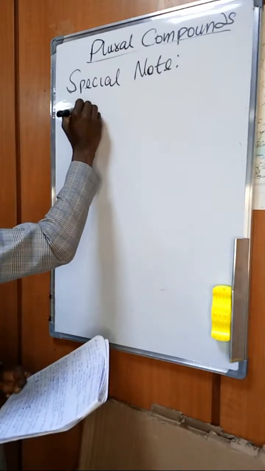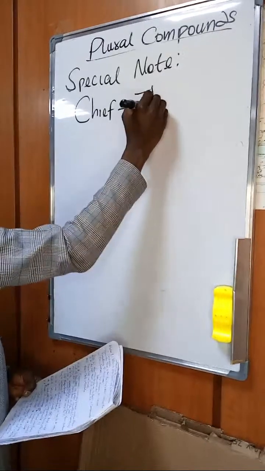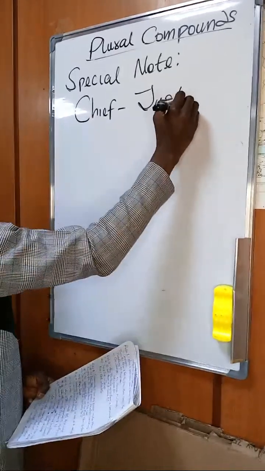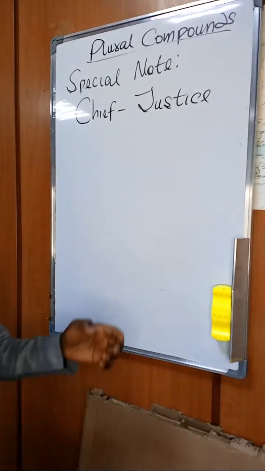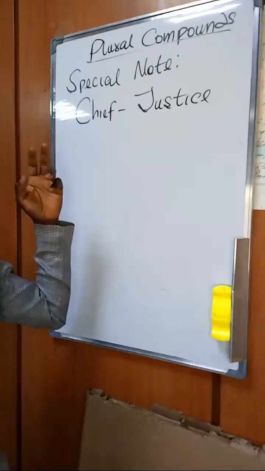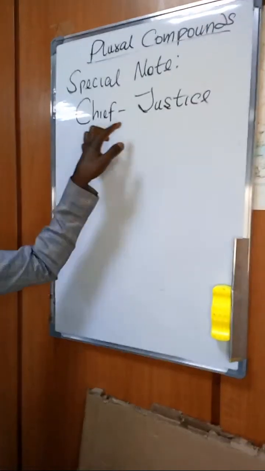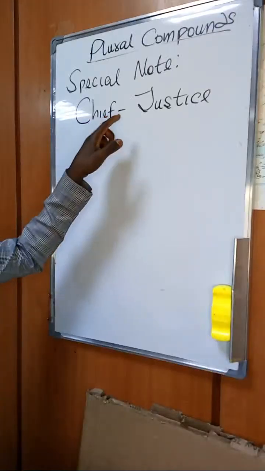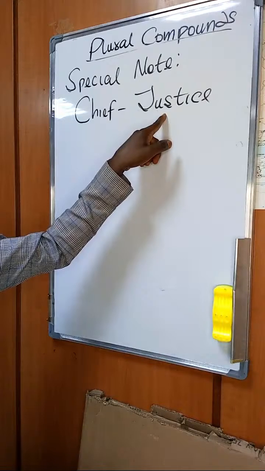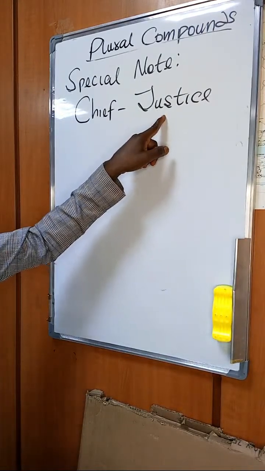If you have words like Chief Justice, look at that very well. You come to see that when you have a hyphen holding two or more words, if the noun is a person's title, then it must start with a capital letter.